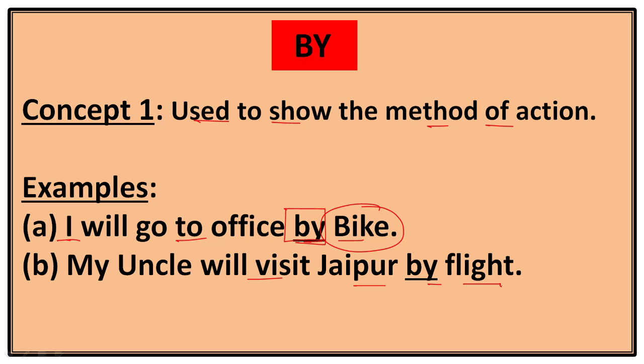So here the method of action is through flight. Okay, so we will definitely use by. By will be the correct preposition here in this sentence.